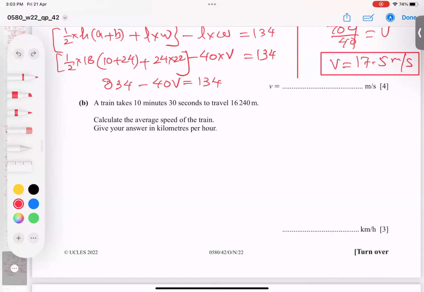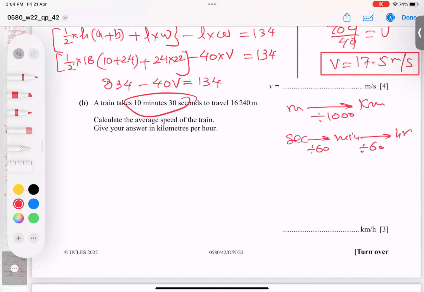So how to convert meters to kilometers? You must know it, divide by 1,000. And to convert seconds to minutes and minutes to hours, divide by 60 and divide by 60.